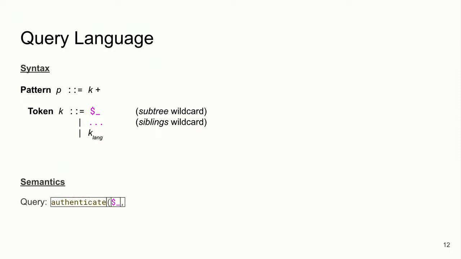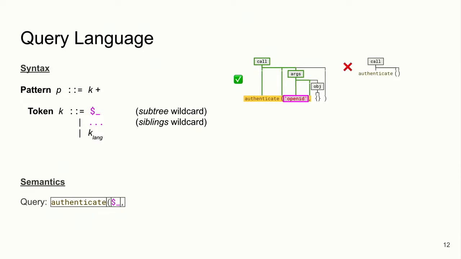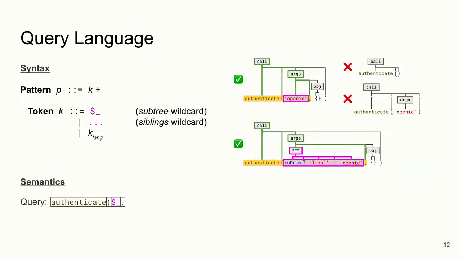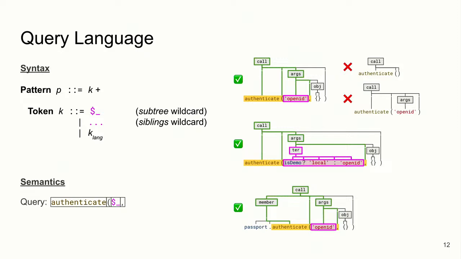If we have a query that looks like this, it's inspired by our first example. We actually want to match things like this, where we have a tree that has exactly two arguments, right? But we don't want it to match anything that doesn't have any arguments or that has only one argument, because the comma is encoding the fact that we're expecting more than one argument. Similarly, we want to be able to encode this wildcard expression. We also want to encode arbitrary trees, right? In this case, we have the ternary operator as a first argument, and we want to be able to support that kind of use case.